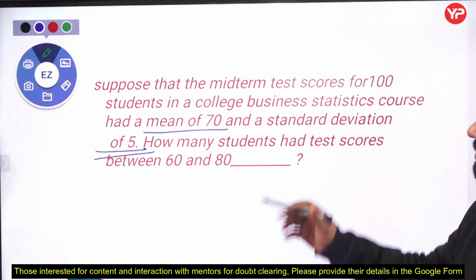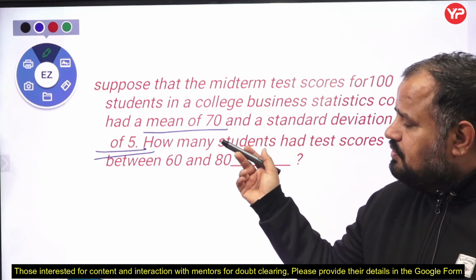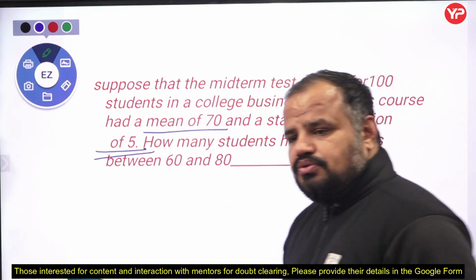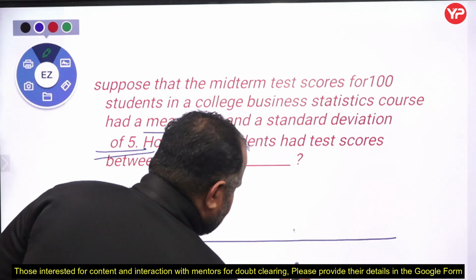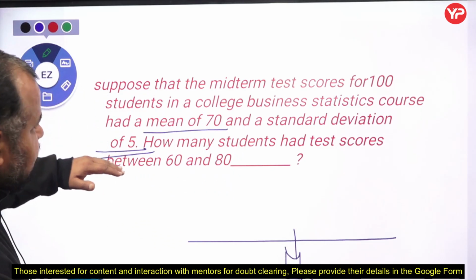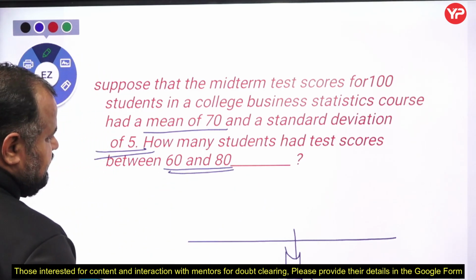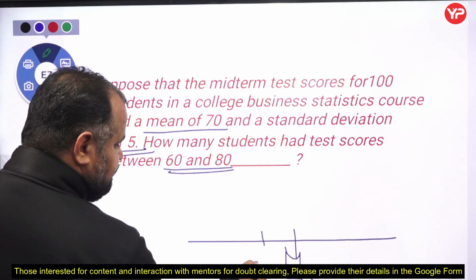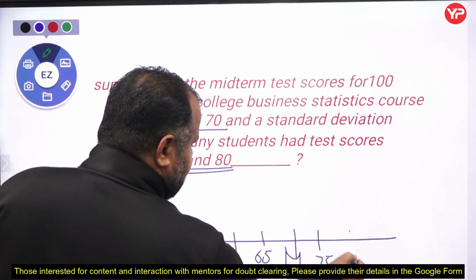We have to apply the Chebyshev theorem here. Although that part is not stated, in the question you have to follow the Chebyshev rules. The mean is 70 and the standard deviation is 5. We have to find the values between 60 and 80. So this is 65 and this is 60, this is 75 and this is 80.